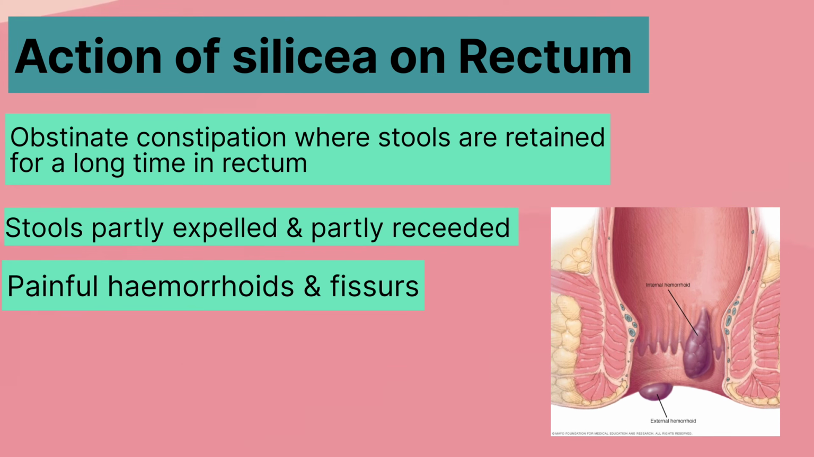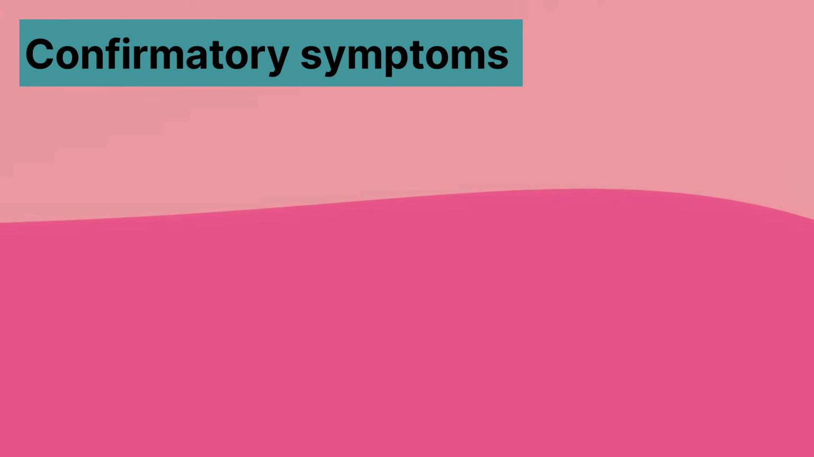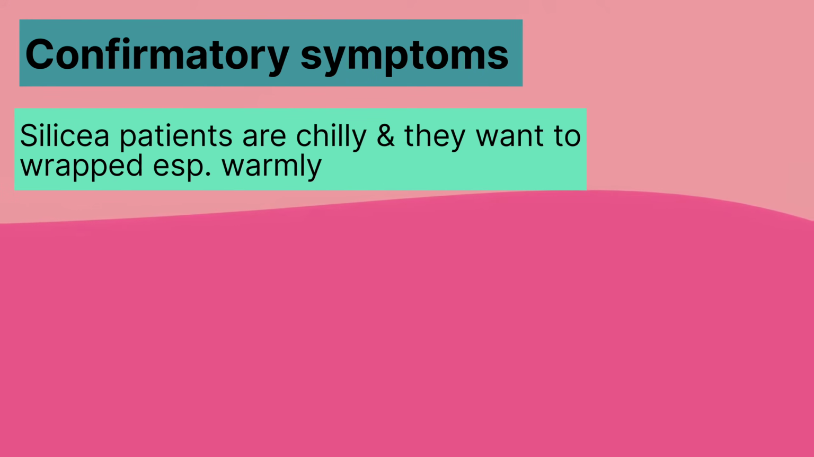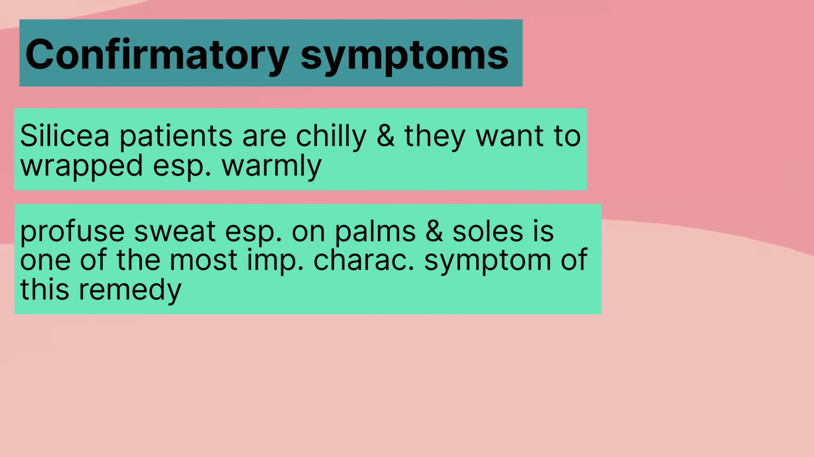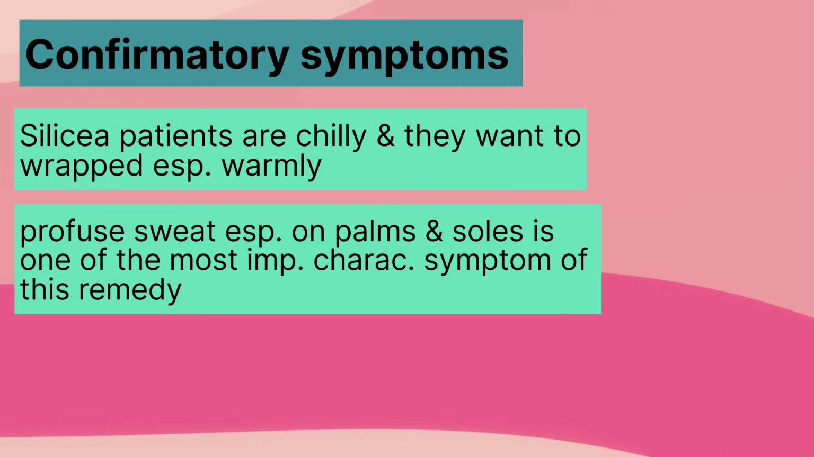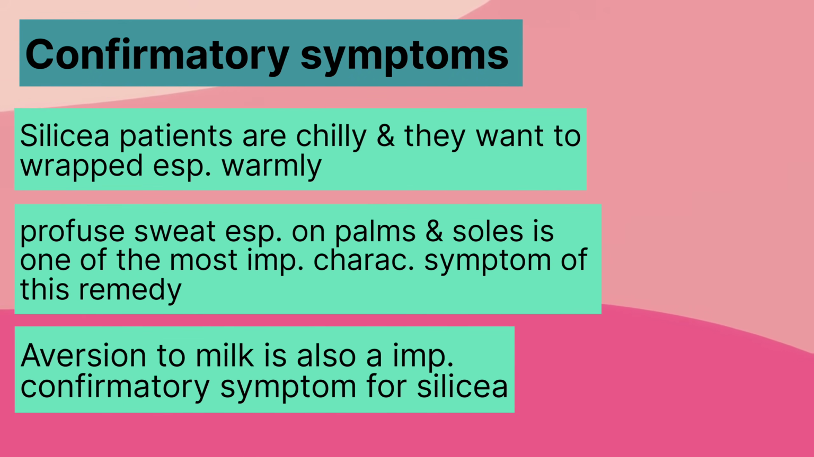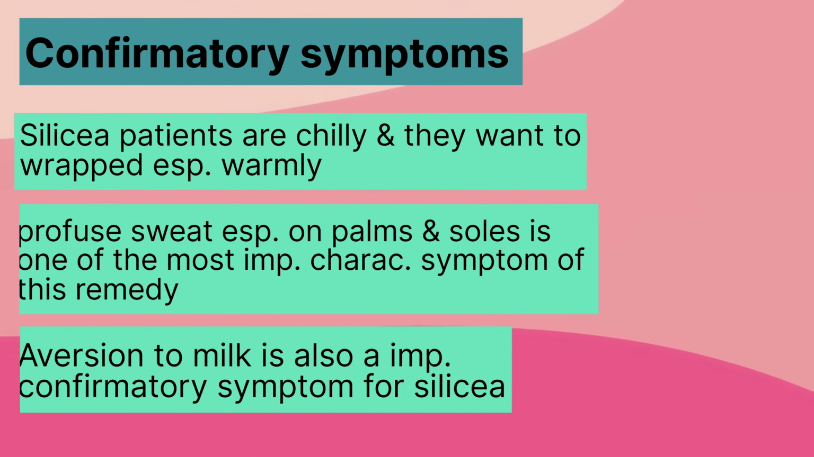At last, let's have a look at a few confirmatory symptoms of the remedy. Silicea patients are chilly and they want to be wrapped up, especially warmly. Profuse sweat, especially in palms and soles, is one of the most important characteristic symptoms of this remedy. Aversion to milk is also an important confirmatory symptom for Silicea. So this was all about Silicea.